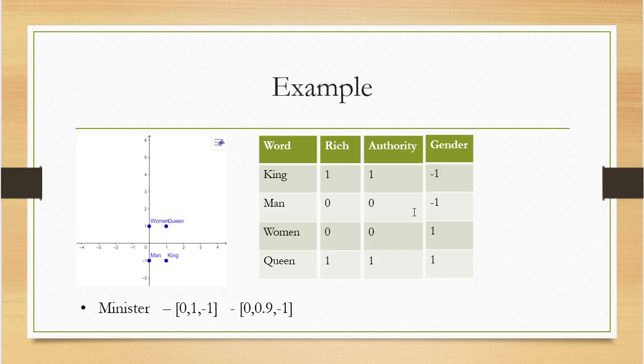Therefore, just presence or absence is not enough. We are supposed to consider the values also. Here I can simply replace 1 with 0.9. So the vector for minister is 0 comma 0.9 comma -1. But this is if we have a very small corpus with a limited number of properties. If we have thousands of words and different properties, getting the value to be represented is also very difficult. Even one single value is difficult.